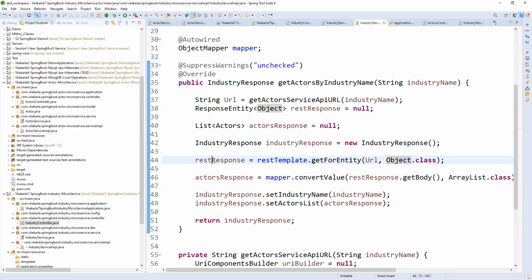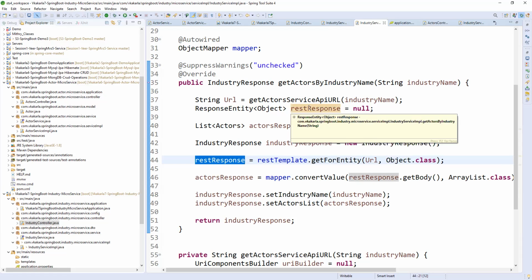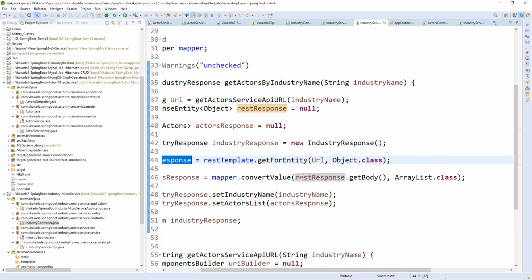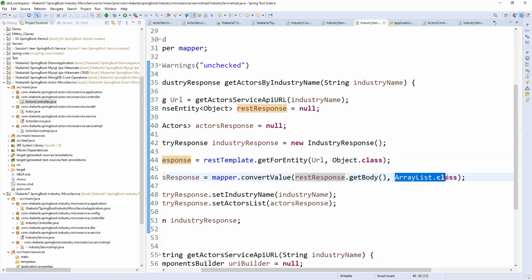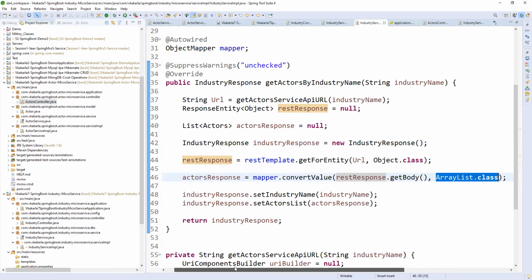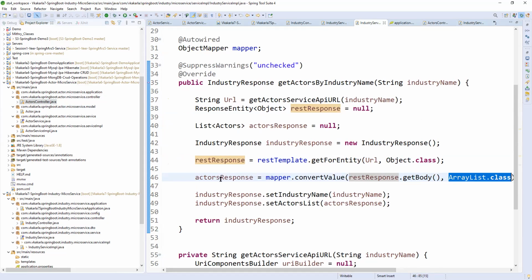Fine. So here we will get the response of this response entity. It has a response as well as a response status code. Now I want to get the response body. Of course, it is returning an array list. If you see the service actors controller, it is returning an array list of actors, right? So that is the reason I'm converting this response body into the array list. This array list is nothing but a list of actors. So now I'm getting a list of actors here.